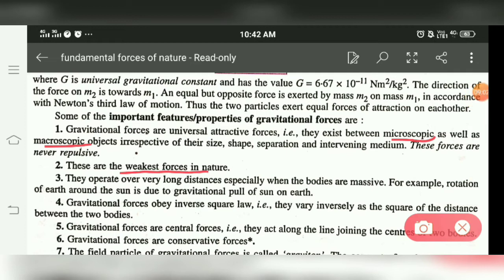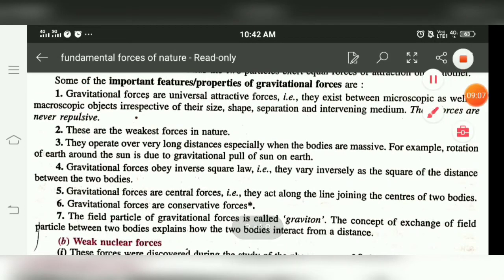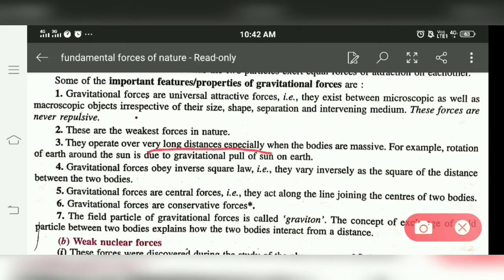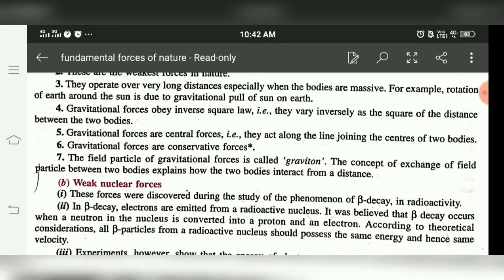These forces are weakest in nature, or these are long range forces. Means if it's acting between Earth and Sun, Earth and Moon, you can imagine how long range these forces are. They obey the inverse square law, are central forces, conservative forces, and the particle of exchange between them is the graviton. So these are the 7 salient features of gravitational force.